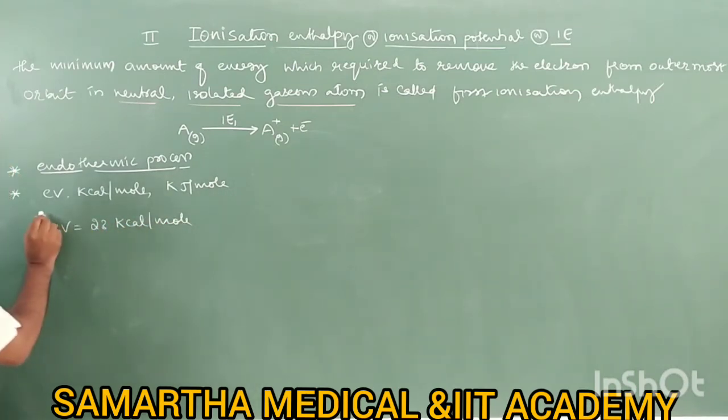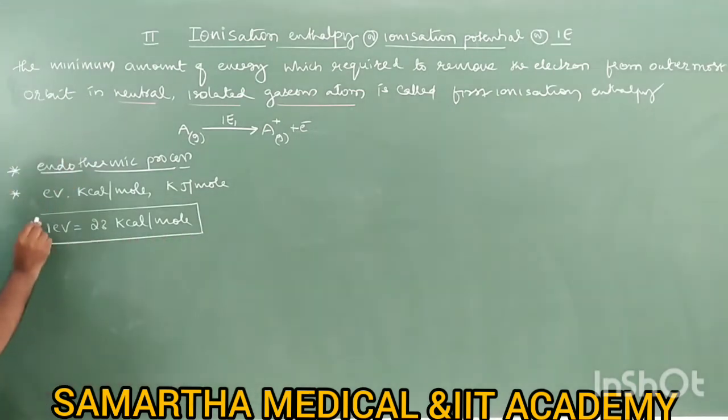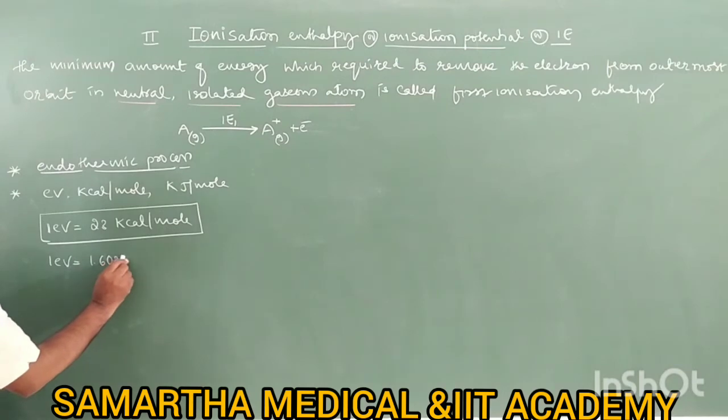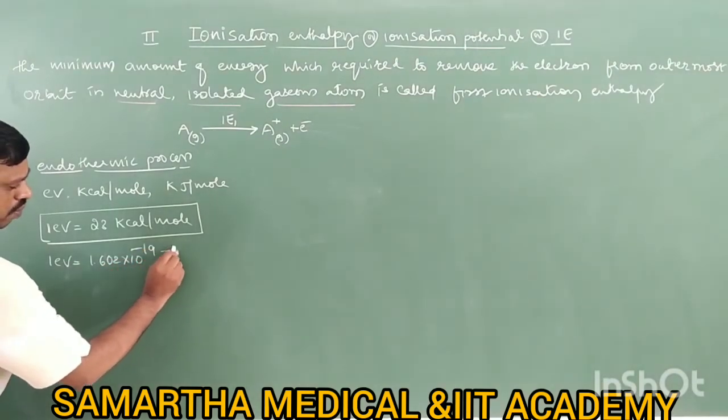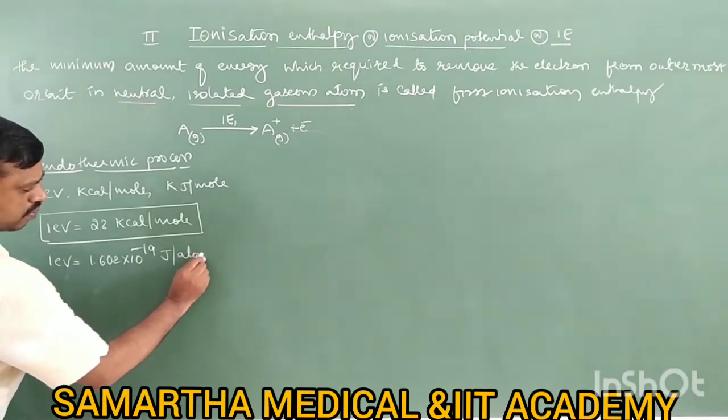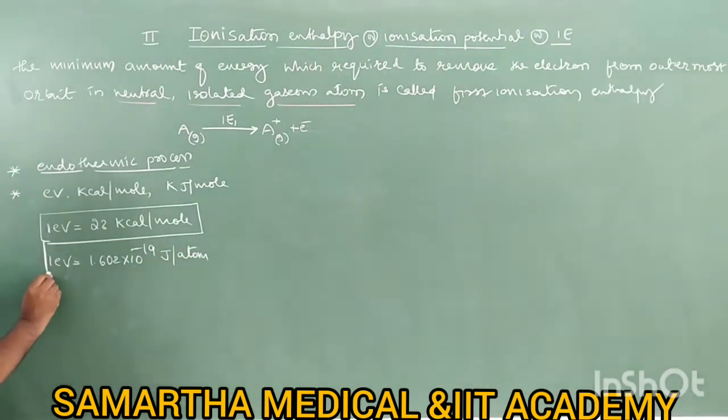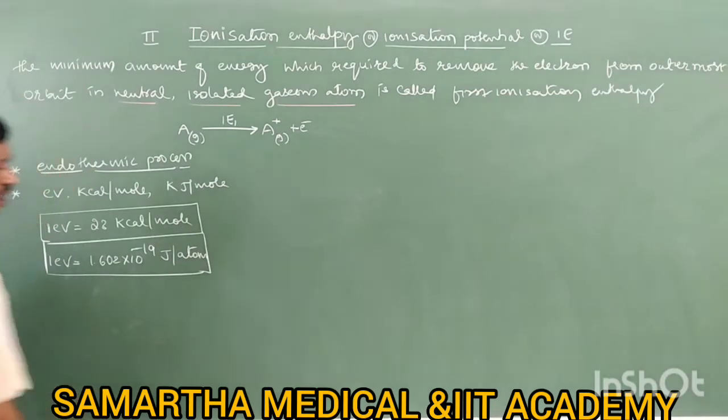Important, remember for problems. Similarly, 1 electron volt is also equal to 1.602 into 10 power minus 19 joule per atom. So these two are interconversions.